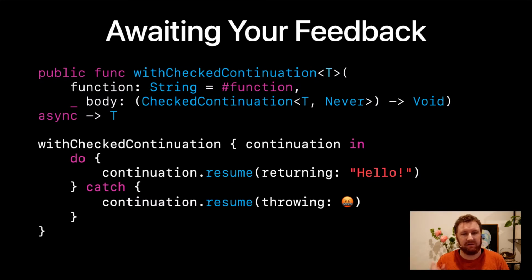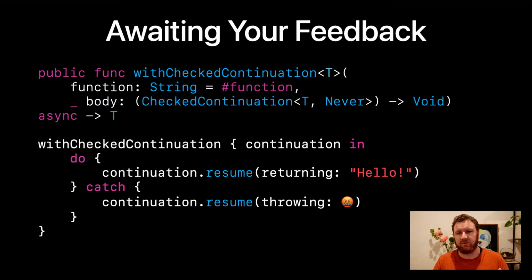It basically is just a block that passes in a continuation struct, and then you call resume on that with the result of whatever it is you're doing, and then the asynchronous function picks up and runs off with that. Check the exploring structured concurrency talk that's currently up on the developer app. They go into a lot more detail on how exactly this works.